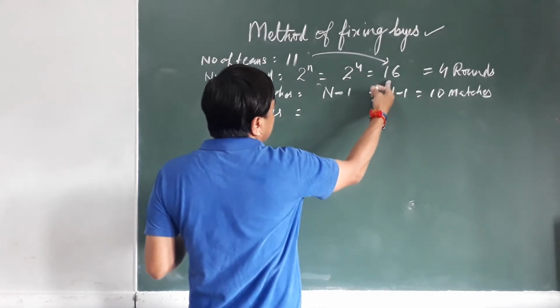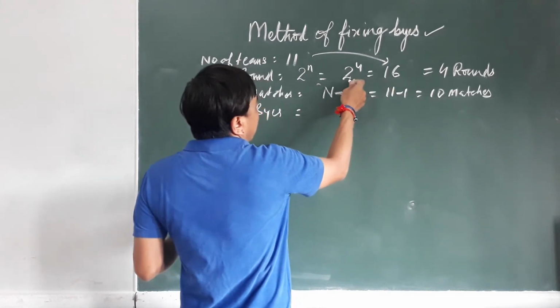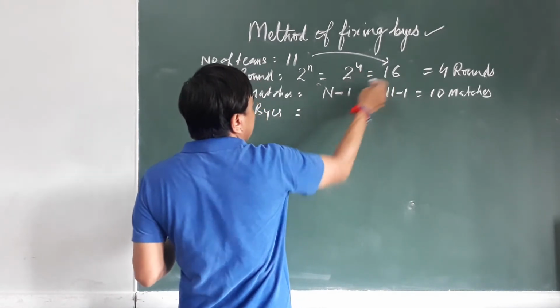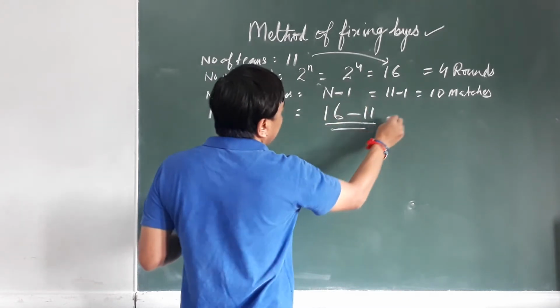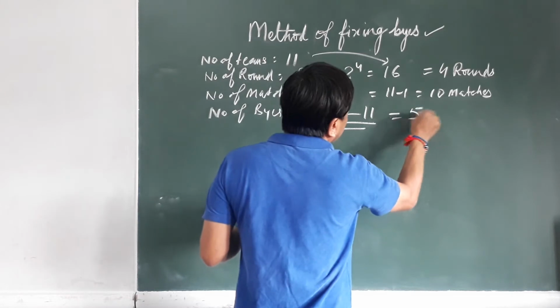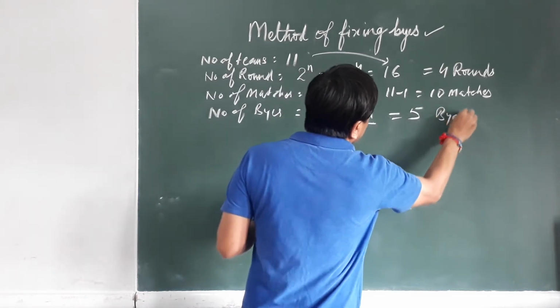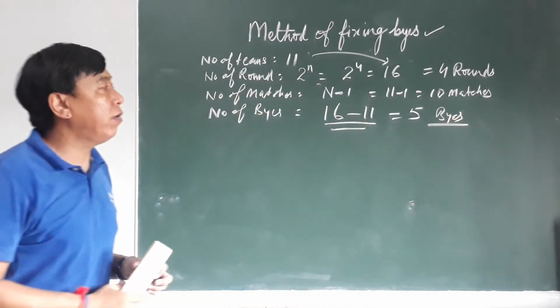We have taken 16, 2 power 4. 16 minus 11 equal to 5 byes. This is the way to calculate the byes.